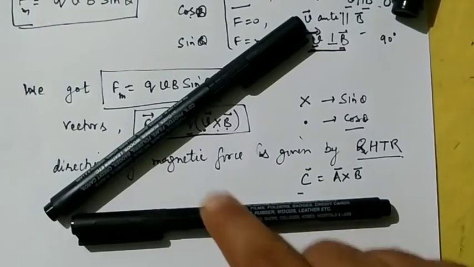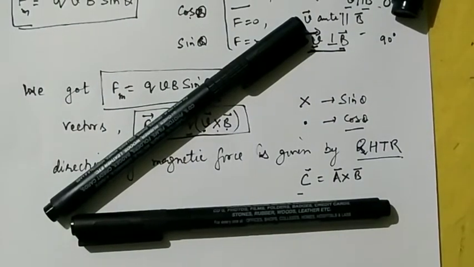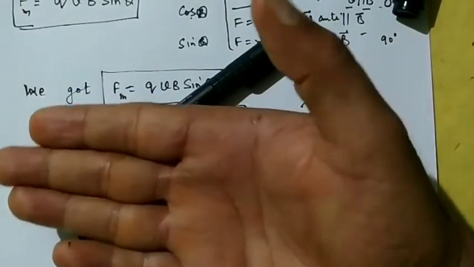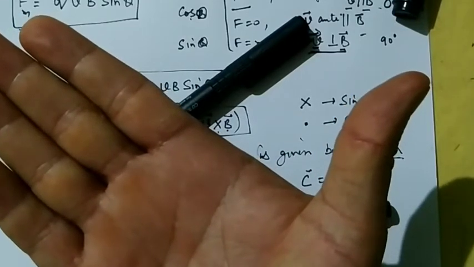Suppose this is your A and this is your B, and you want to find out the direction of C, that is equal to A cross B. Then the direction of C is given by the right hand thumb rule. Fingers and thumb mutually perpendicular to each other, like this one.